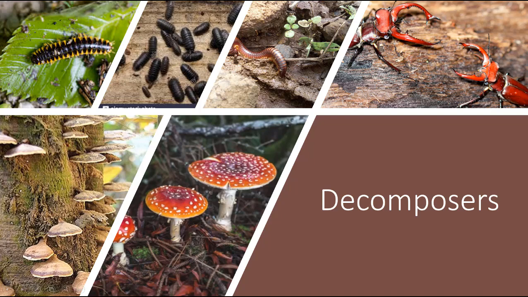Now, there's lots of different types of decomposers. As I said, they can be split up into three main groups: bacteria, fungi, and insects. So this picture just shows a few of them. So here we've got little insects which can crawl through the dirt and break it up. We've got wood lice, we've got worms, we've got dung beetles, we've got different types of fungi and mushrooms.